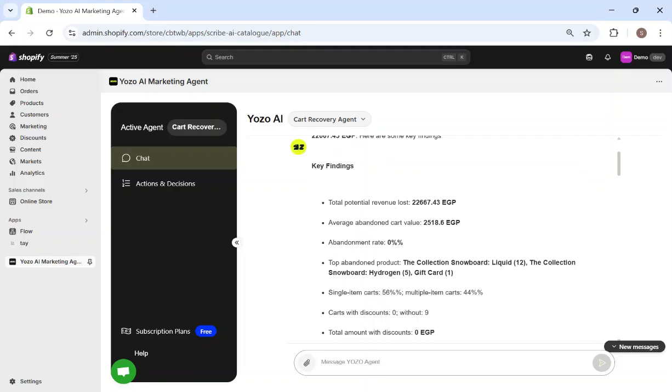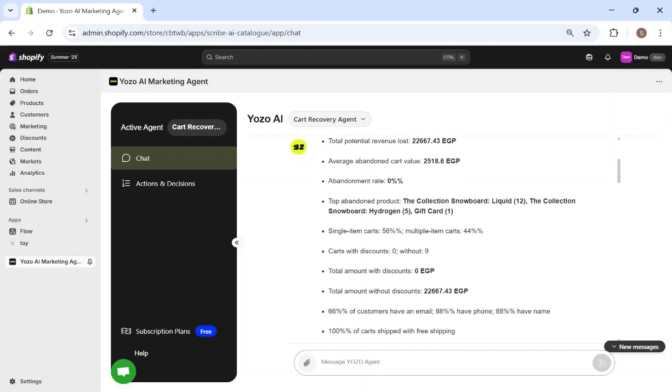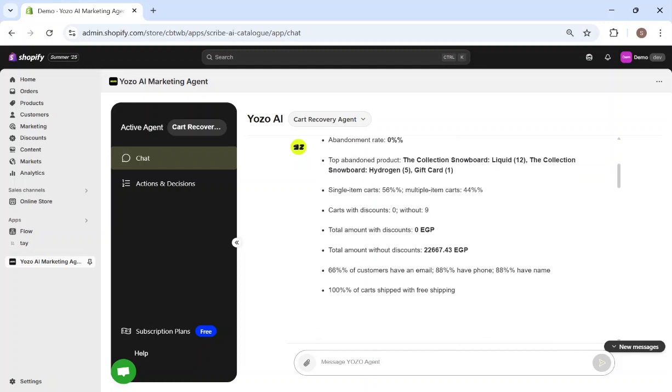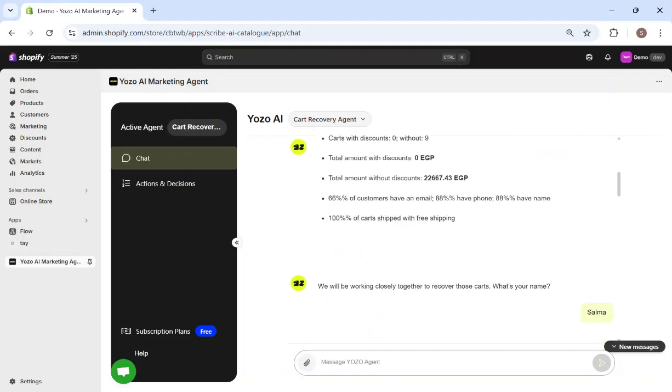And then it gives us some key findings: the total potential lost revenue, which is the sum of the abandoned checkouts, the average abandoned cart value. Of course, here you'd see that the abandonment rate is 0%, and that's mainly because this is a test store with no actual orders, the top abandoned products, and the frequency of abandonment, whether or not it was a single item or a multiple item, the carts with discounts, total amount of discounts, and then the reachability of those carts.